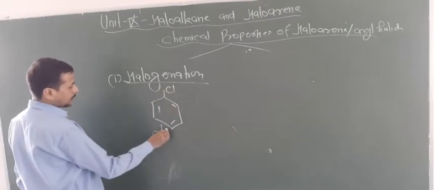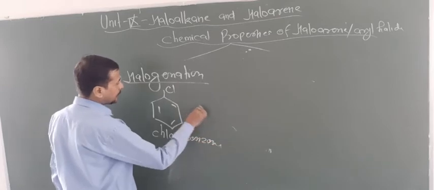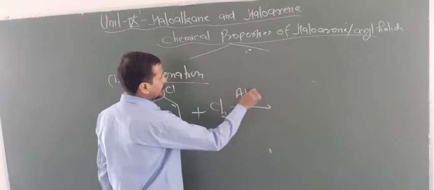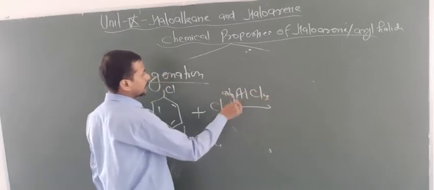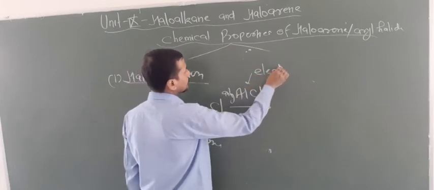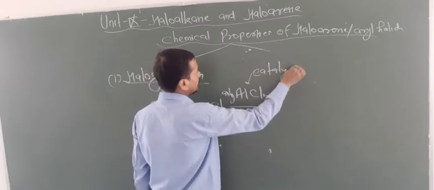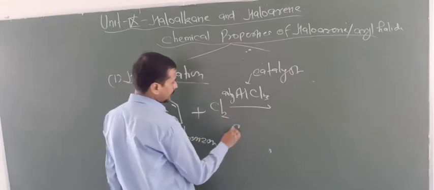So this is chlorobenzene. Now what happens? This reacts with Cl2 in the presence of anhydrous AlCl3. This basically behaves as a catalyst having an electron deficient center. So basically what happens here?